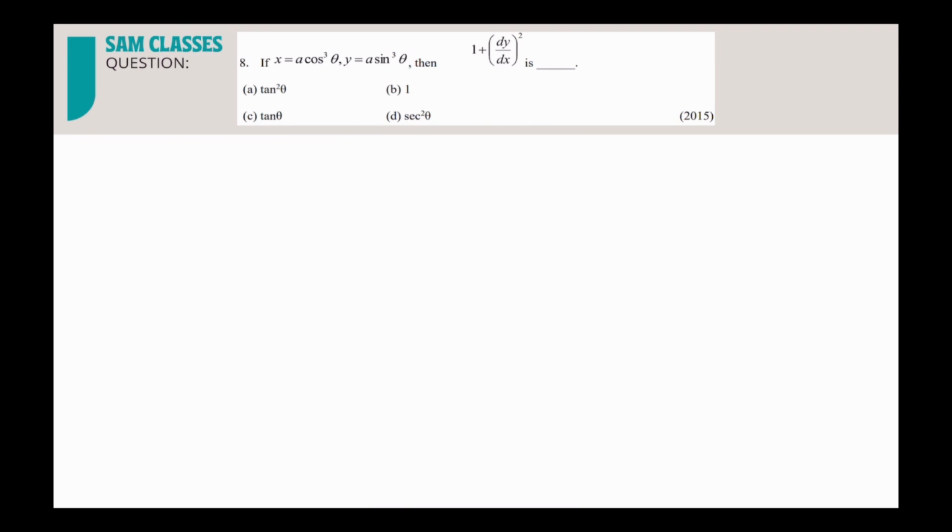The moment we see this question, what you can see, 1 plus (dy by dx) square is equal to something. The moment you see this, if you have learned trigonometric formulas, you can say that 1 plus tan square theta is equal to something, or 1 plus cot square theta is equal to something, correct? Because we have sin and cos, so either tan or cot we'll get. So 1 plus tan square is secant square.